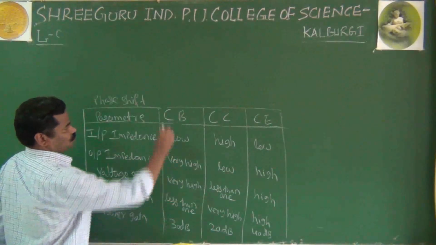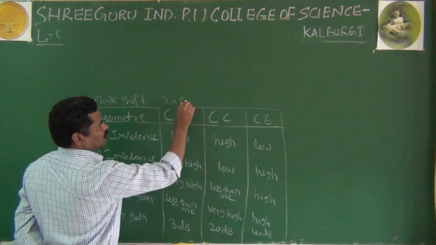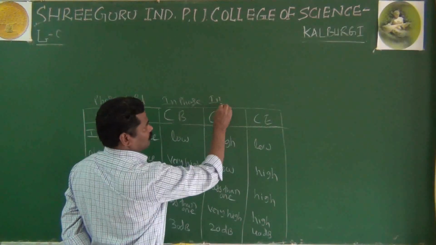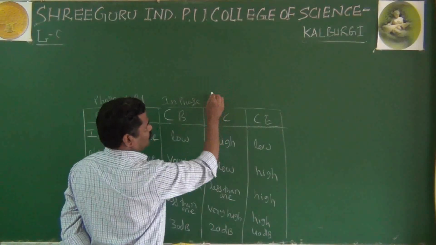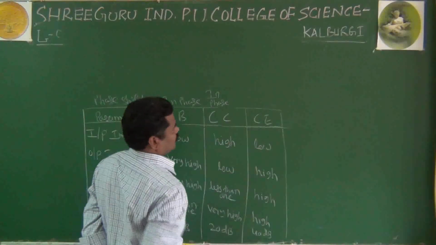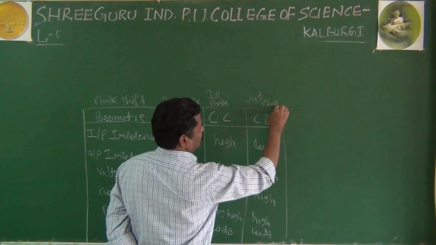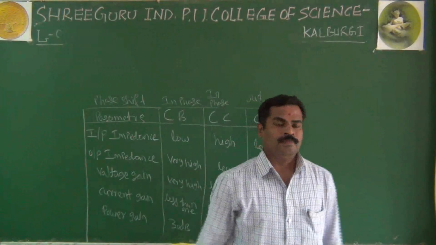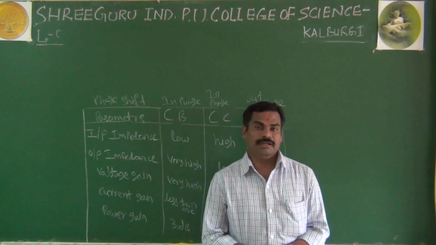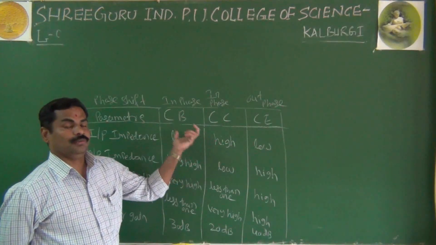In a common base it is 0 degree, or in phase. Here also in phase. In phase. Here they are out of phase. It means, as we know, in your common emitter amplifier, only the input and output are out of phase by 180 degrees. For your common base and common collector, they are in phase. The input and output are in phase.